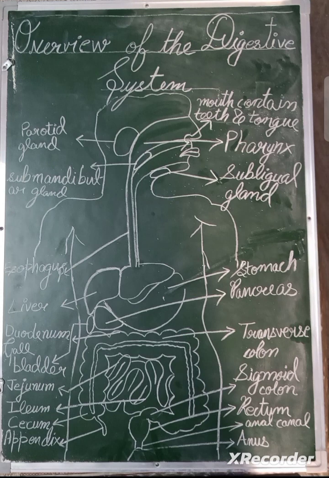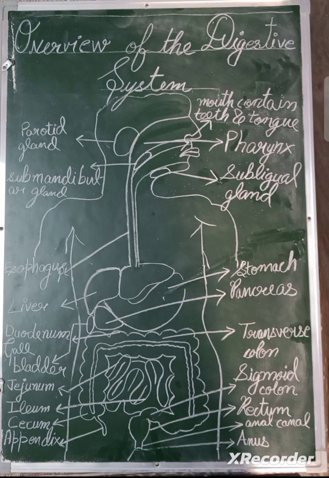So, the GI tract, that is the gastrointestinal tract or alimentary canal, is a continuous tube that extends from the mouth to the anus through the thoracic and abdominopelvic cavities. Organs of the GI tract include the mouth, most of the pharynx, esophagus, stomach, small intestine, and large intestine. The length of the GI tract is about 5 to 7 meters, that is 16.5 to 23 feet in a living person.